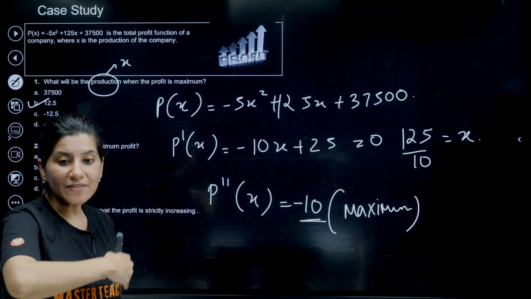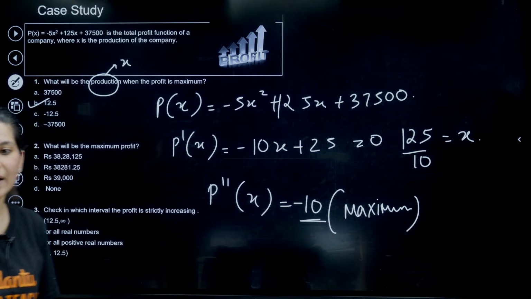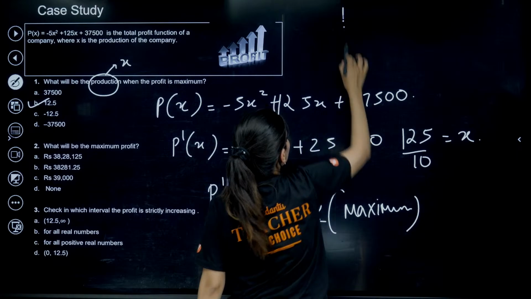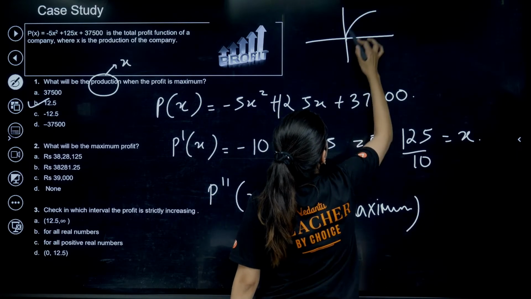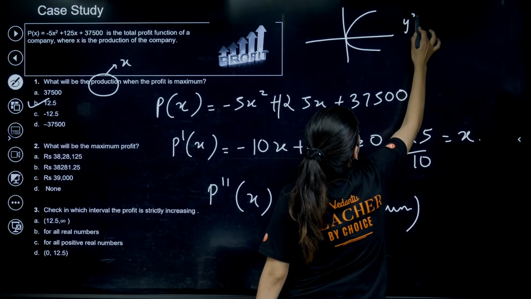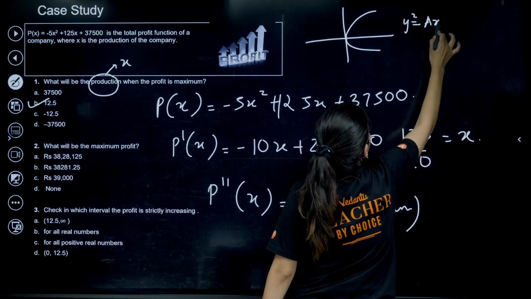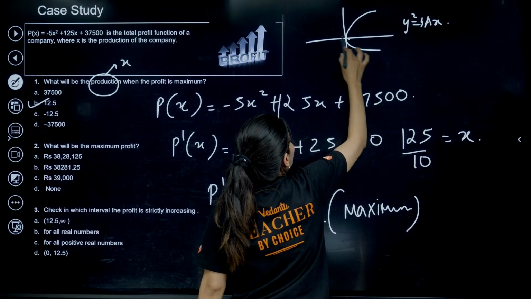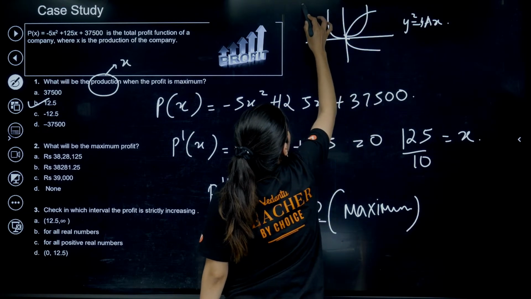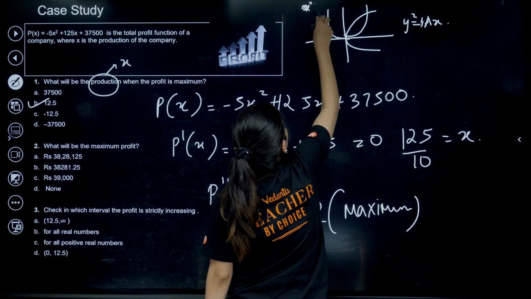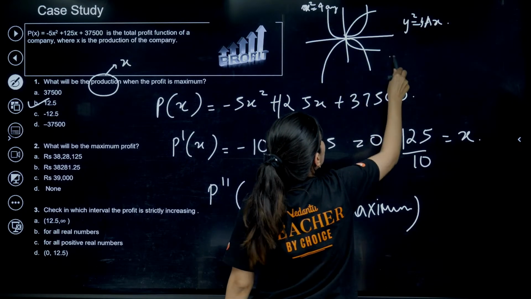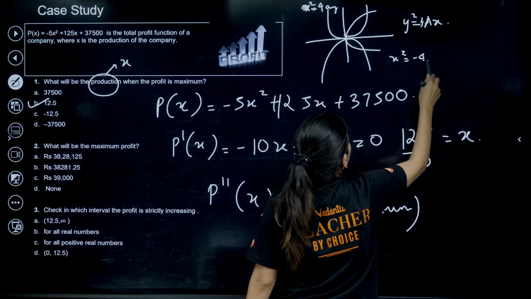Because we are having a downward facing parabola, right? So y square is equal to 4ax, or ax, you can write anything. Upward facing parabola will be x square is equal to 4ay, and this will be x square is equal to minus 4ay.